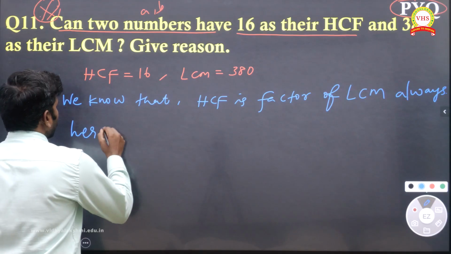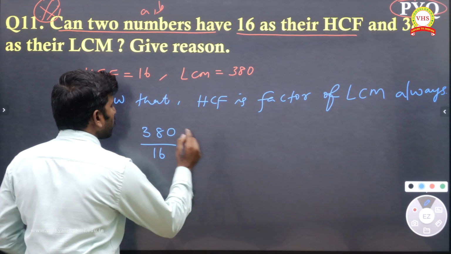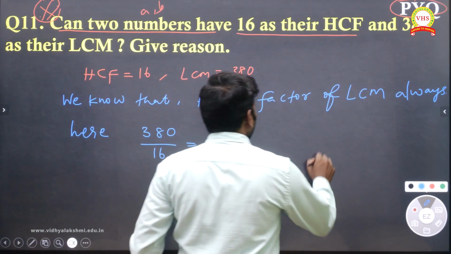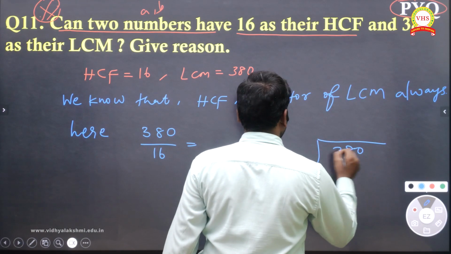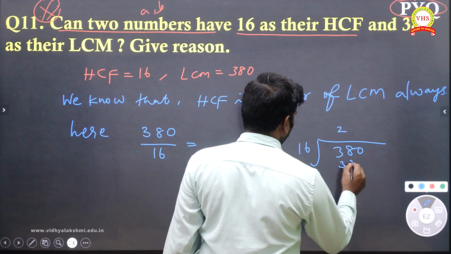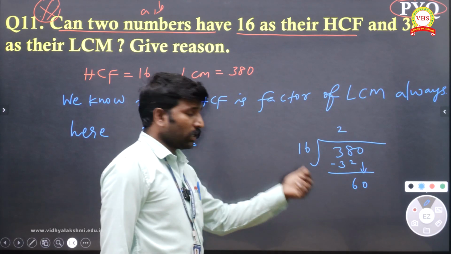That you must know. Here, in this question, you should check whether 380 is divisible by 16 or not. Let's check. 380 divided by 16. 2 times 16 is 32, remainder 6, bring down 0, 60. So 16 you cannot get.